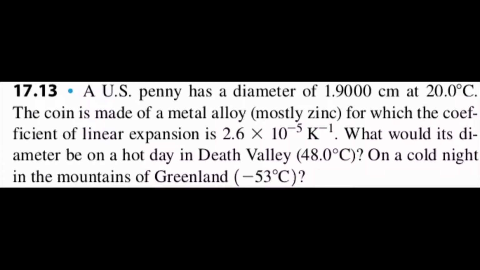At 20 Celsius, the coin is made up of a metal alloy, mostly zinc, for which the coefficient of linear expansion is 2.6 times 10 raised to -3 per Kelvin. We are asked to calculate the new diameter in Death Valley on a hot day at 48 Celsius and in Greenland at -53 Celsius.